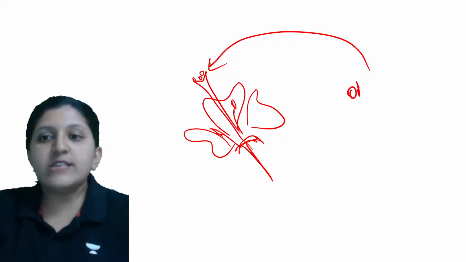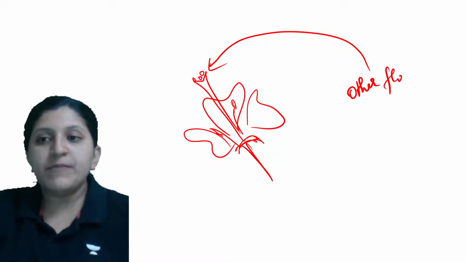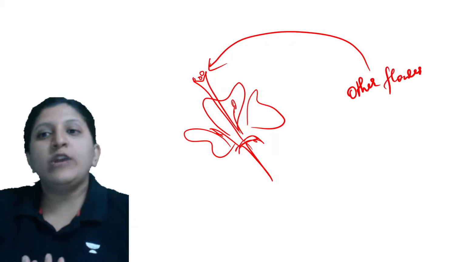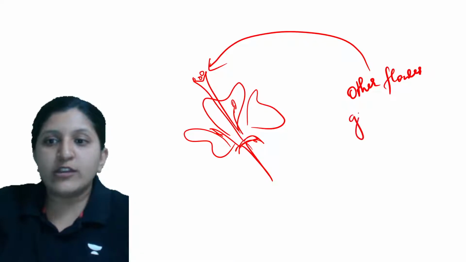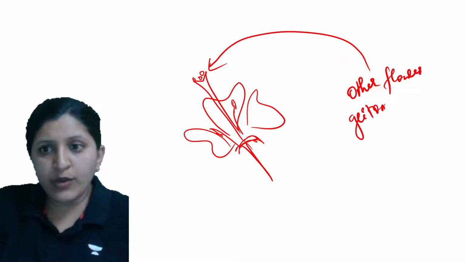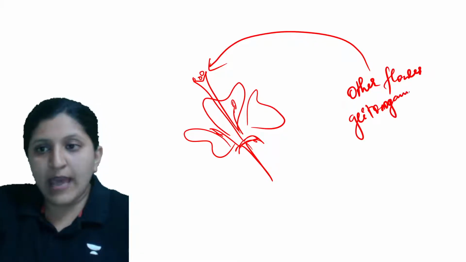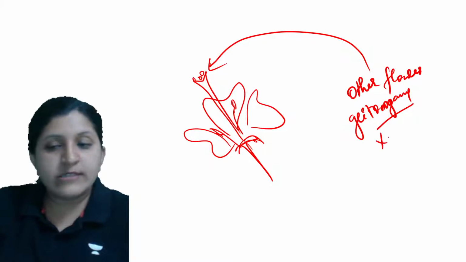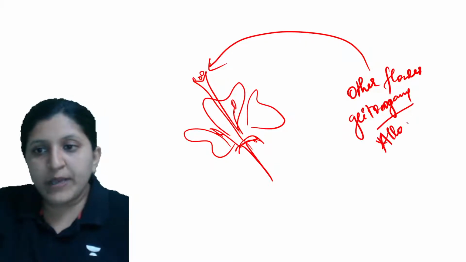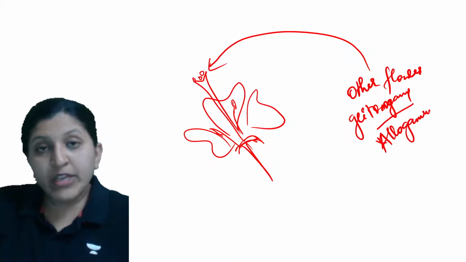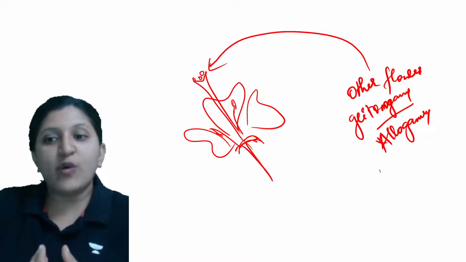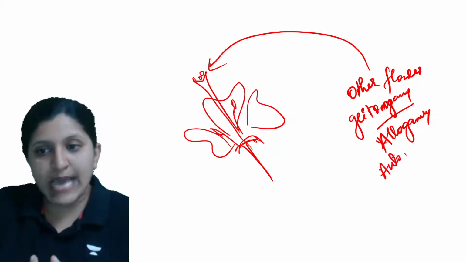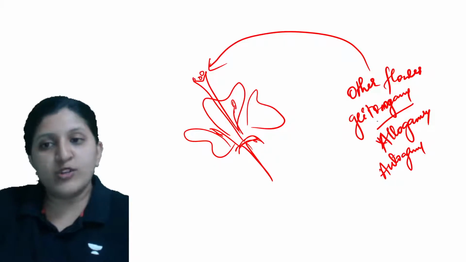This is from other flowers, so it can be related to geitonogamy. Geitonogamy or allogamy can occur over here. Even in this case, we can also see autogamy happening. So this is also possible.